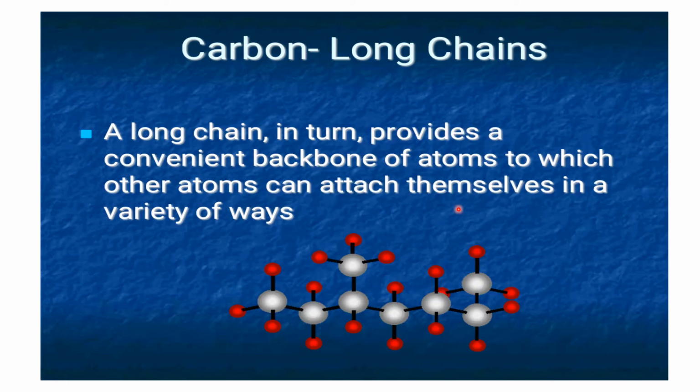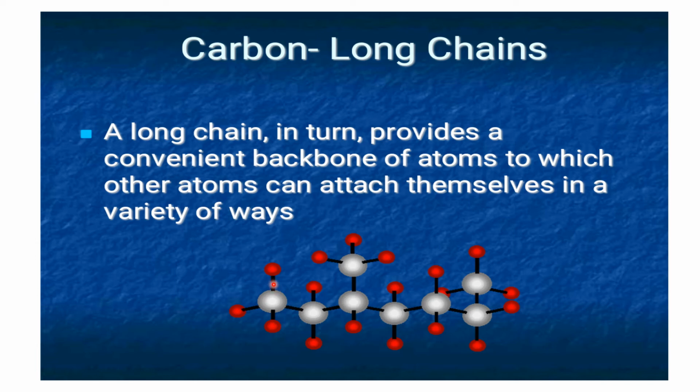Now, the long chains of carbon. The long chains that are formed in turn provide a convenient backbone of atoms to which other atoms can attach themselves in a variety of ways. Here you can see that the white spherical-shaped structures are carbon atoms, and the other atoms are connected to it.